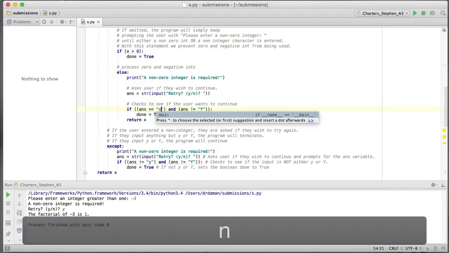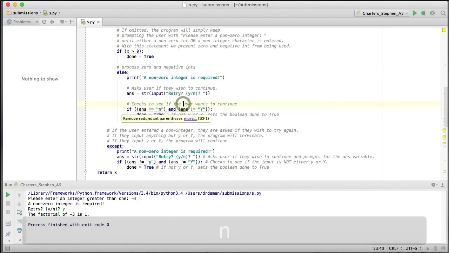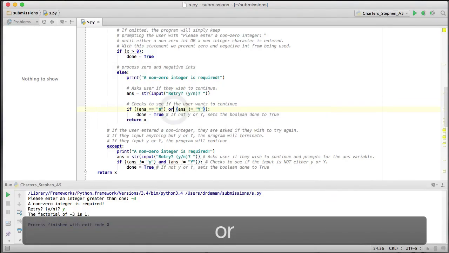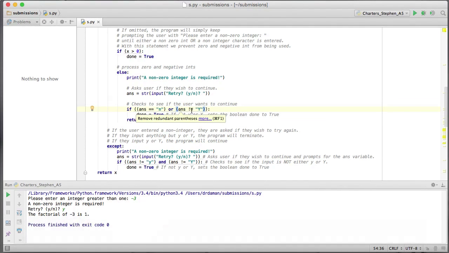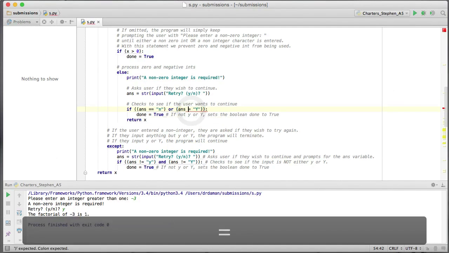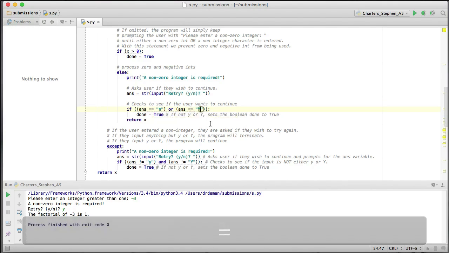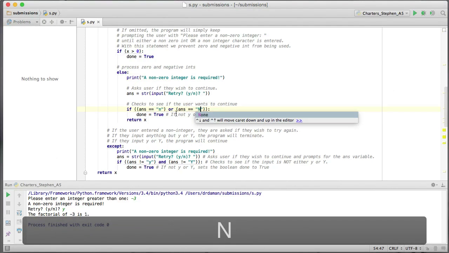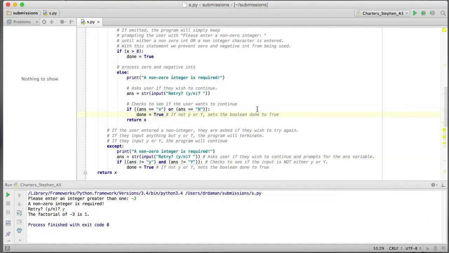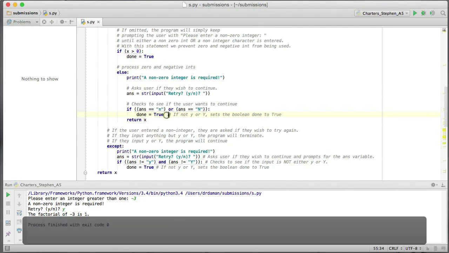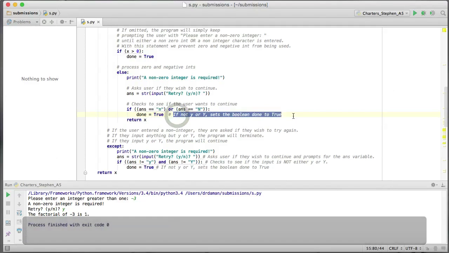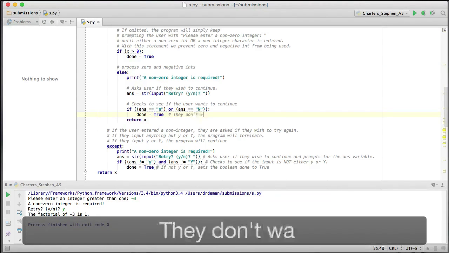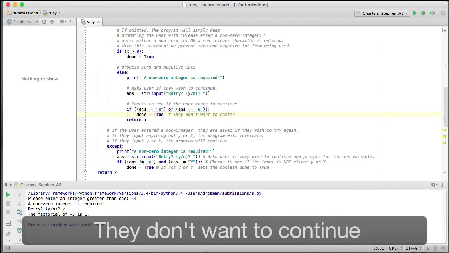Okay, I'll say no. Do you want to continue? If user equals no, or actually, you know what? Yes is okay also. It's kind of six of one, half a dozen the other. But I'm going to use no since I'm already halfway through typing this. If they don't want to continue, then we're done. So in this comment, if we're going to put one here, they don't want to continue.